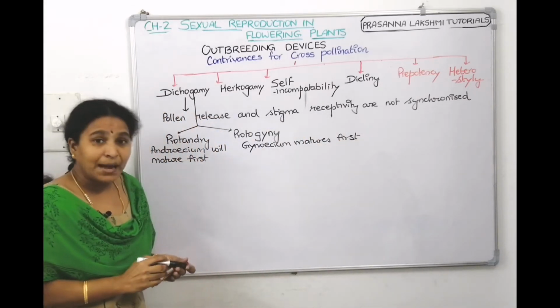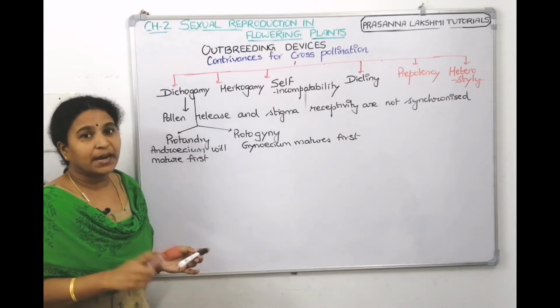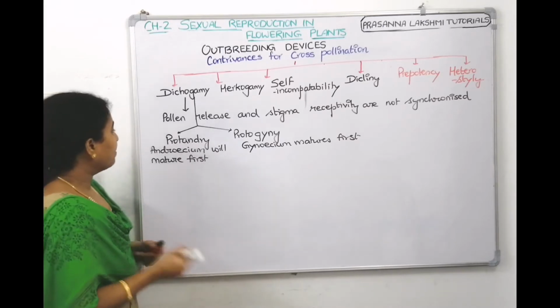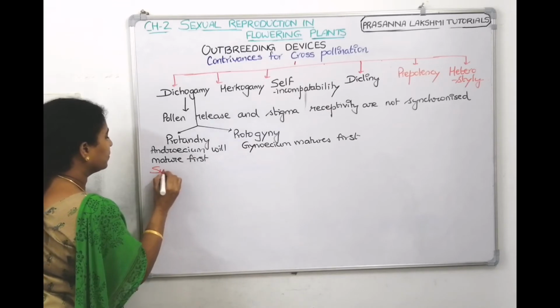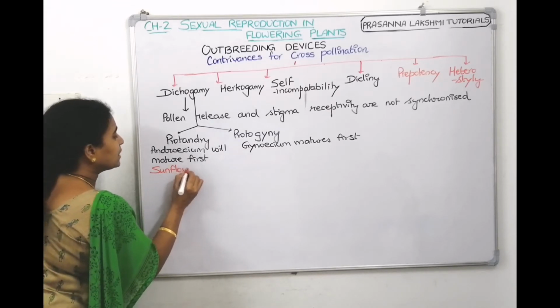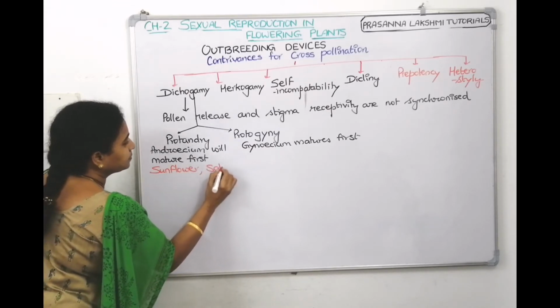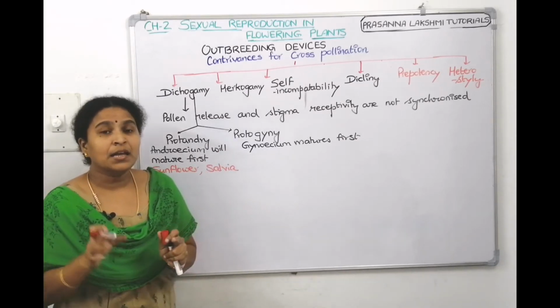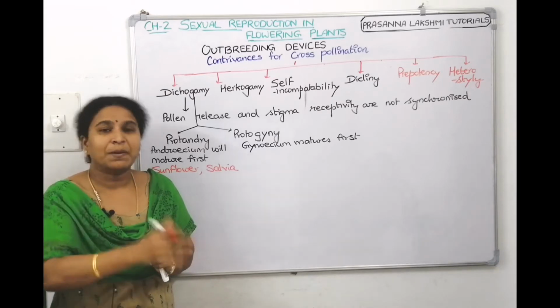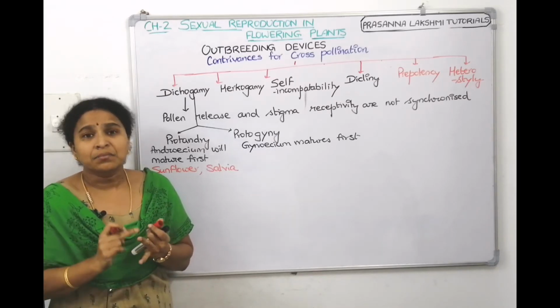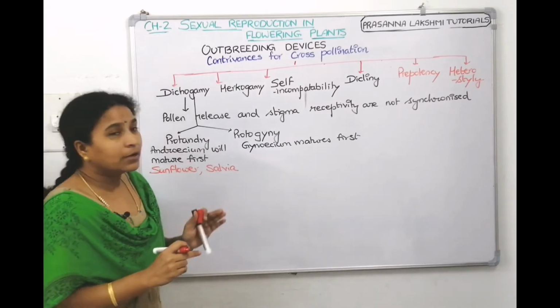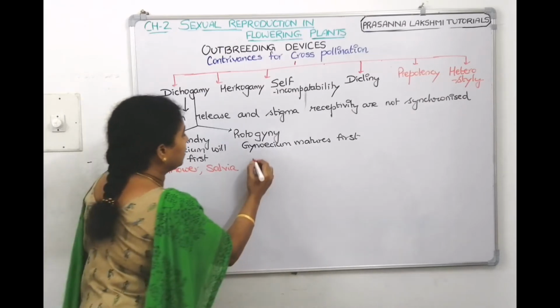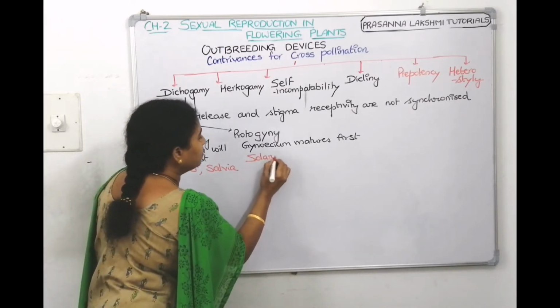Now, we need to take examples also for protandry and for protogyny. Sunflower is an example for protandry, and salvia also, children. Sunflower and salvia are examples of protandry where the pollen grains will be released much early. Solanum, datura, colchicum, mirabilis and gloriosa also are examples of protogyny where gynoecium will mature early.